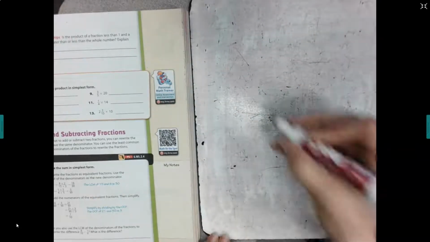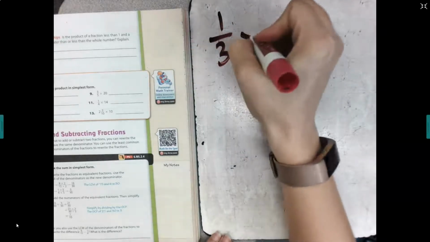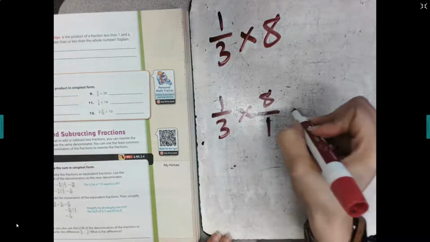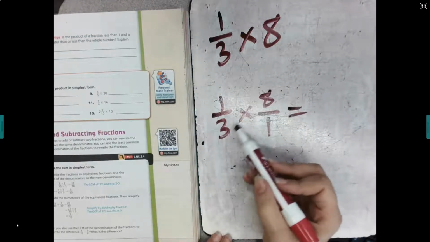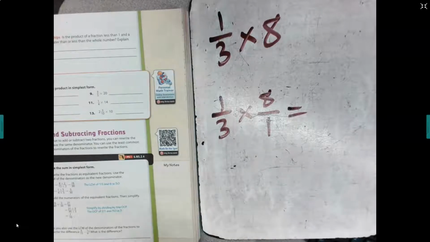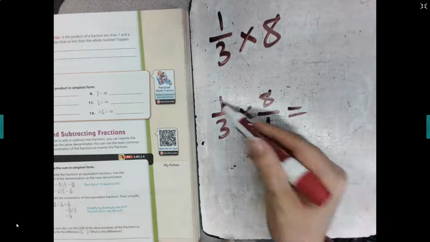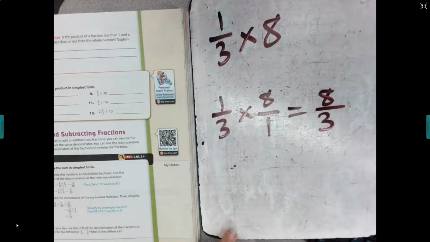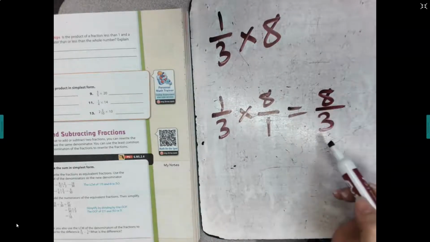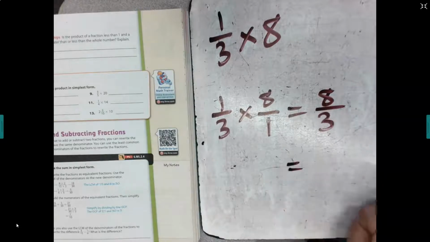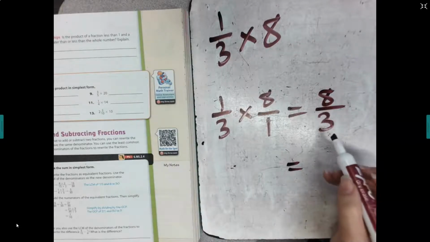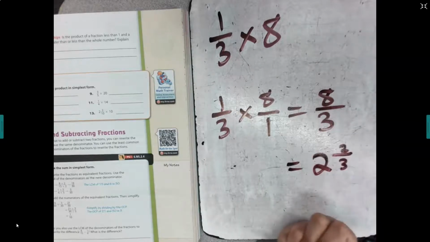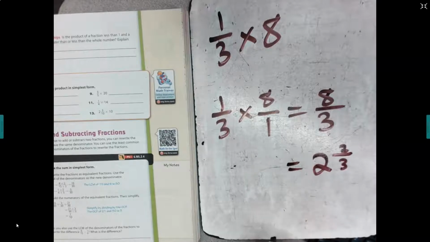Okay, moving on. We have 1/3 times 8. Let's rewrite it. Okay, let's look for cross-canceling. Can I divide 3 and 8 by anything and get a smaller number? No, I cannot. Same with 1 and 1. So therefore, 8/3 is my answer. Okay, you can write it as 8/3 or you can write it as a mixed number, right, which is going to be 2 and 2/3. Either way is fine.